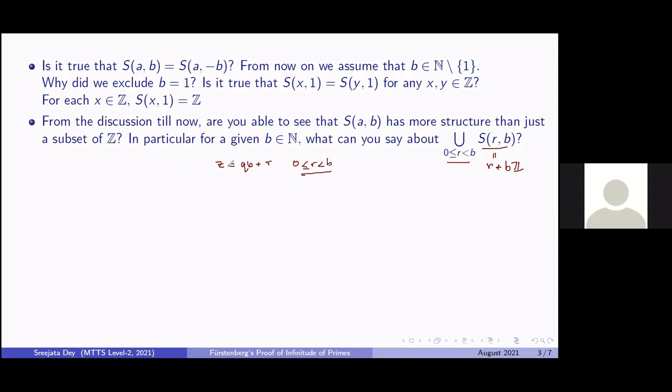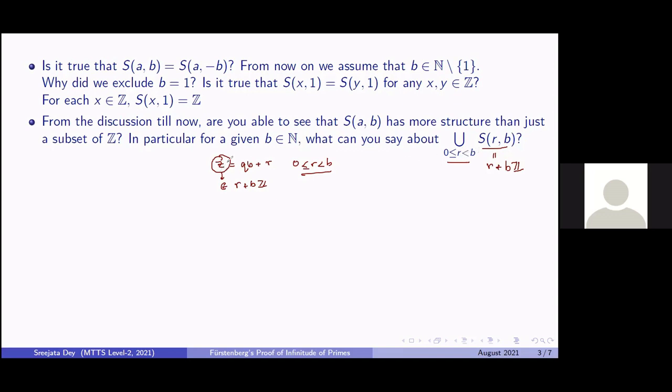So if this happens, then this z should belong to the corresponding coset r plus bZ, because it is expressed in the form r plus some integer times b. And that is true for any integer which you choose. So no matter what integer you take, it belongs to one of the r plus bZ in this range.